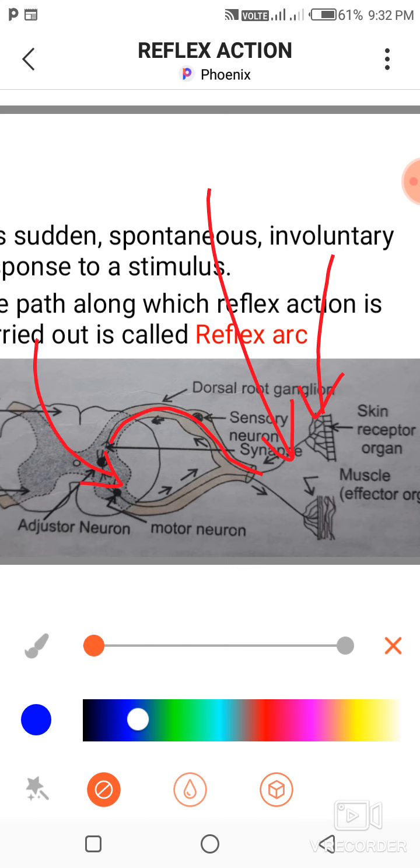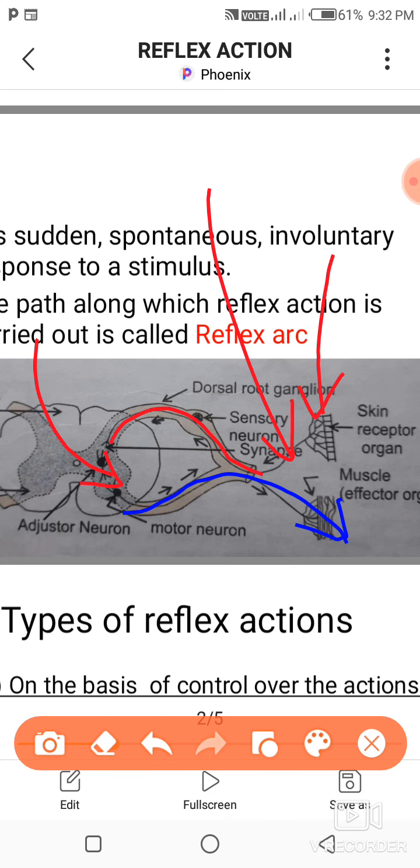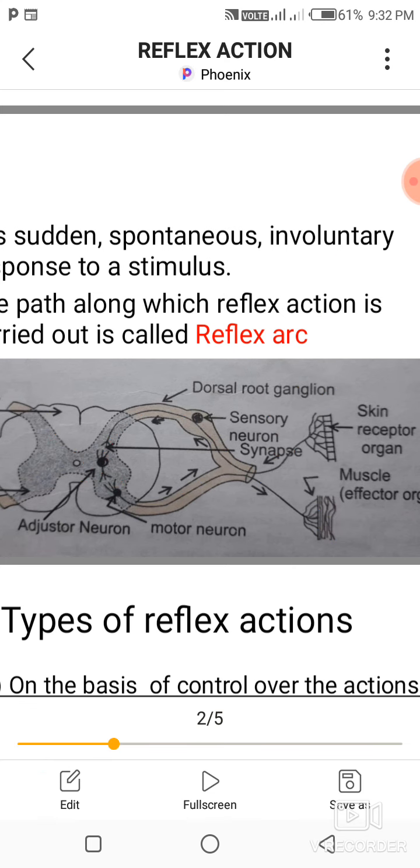The motor impulses travel through the motor neuron, and on reaching the effector organ, the effector organ shows response to the stimulus. Effector organs are glands or skeletal muscles.